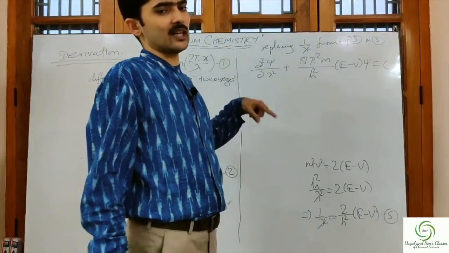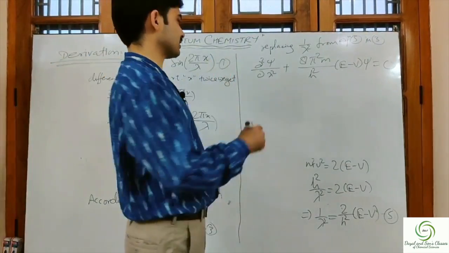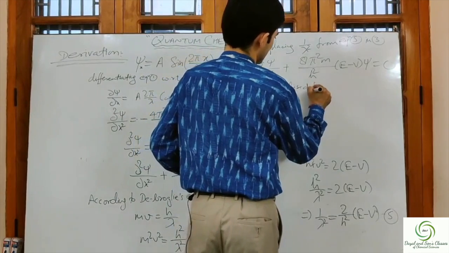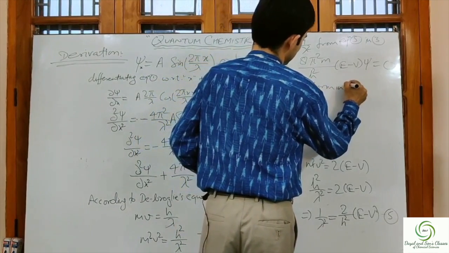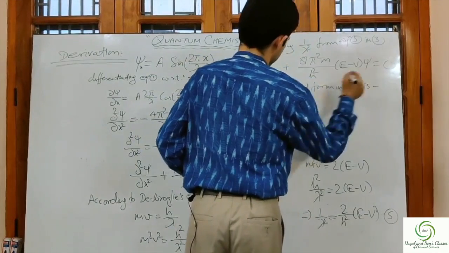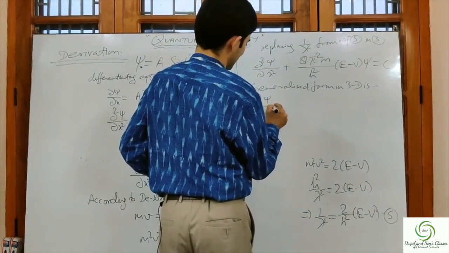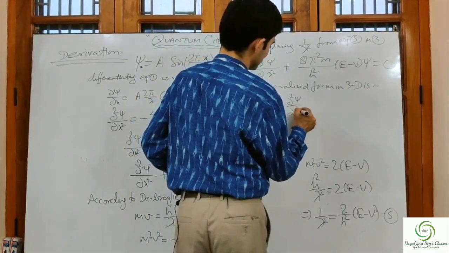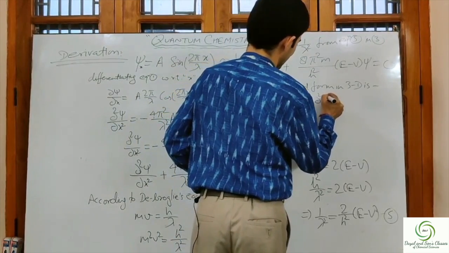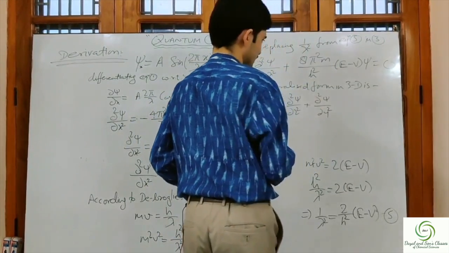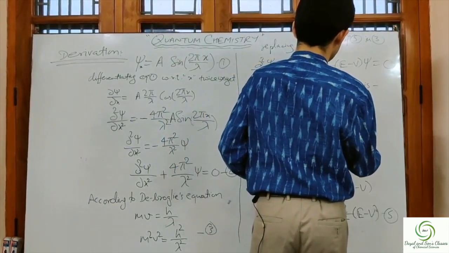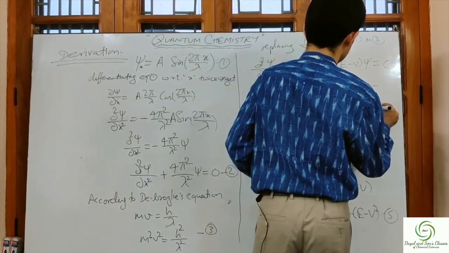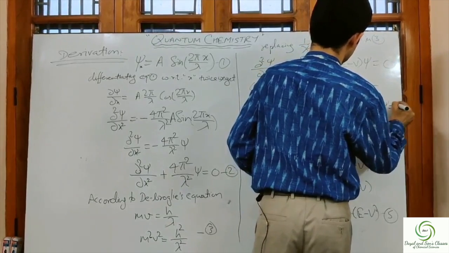Now we need to generalize this to 3 dimensions. The generalized form in 3D is del square psi by del x square plus del square psi by del y square plus del square psi by del z square plus 8 pi square m upon h square into E minus V psi is equal to 0.